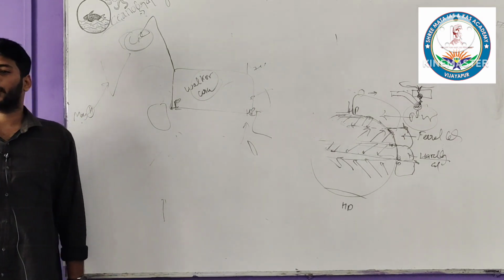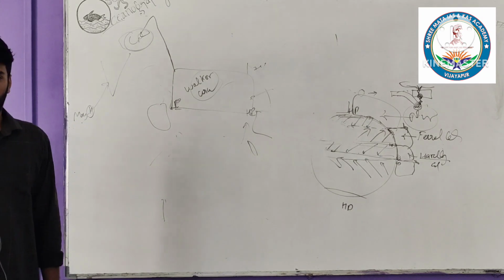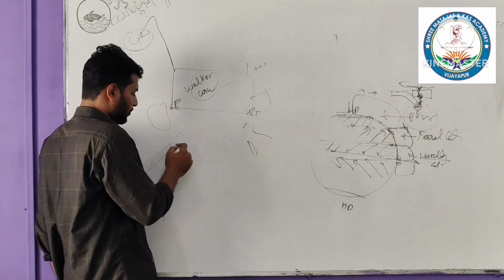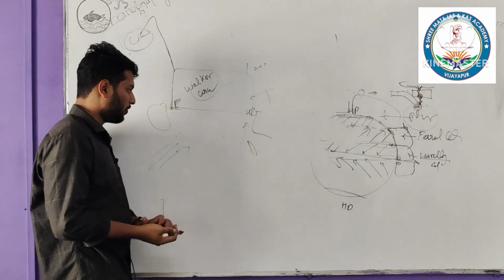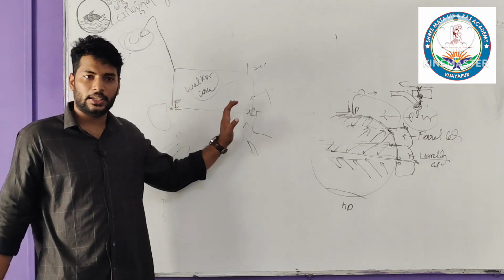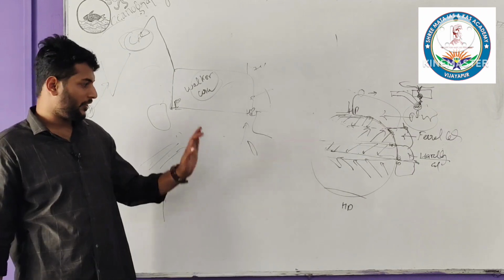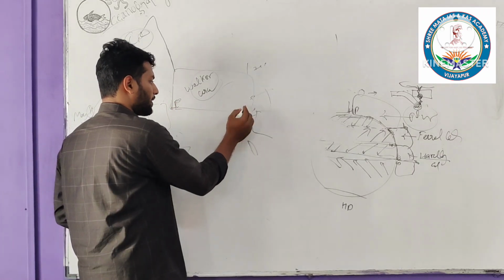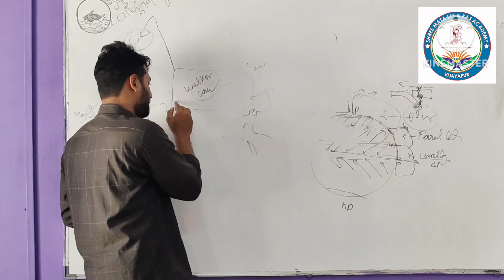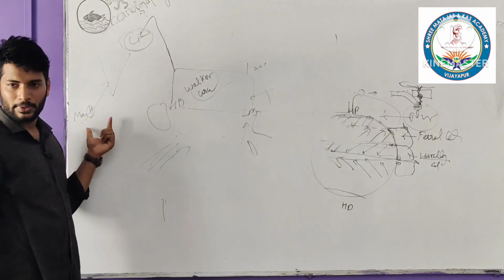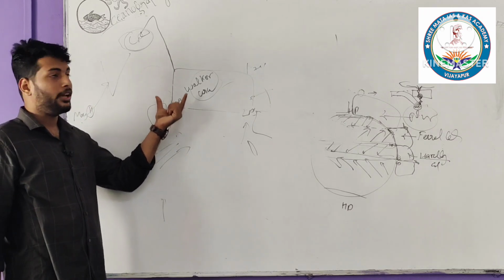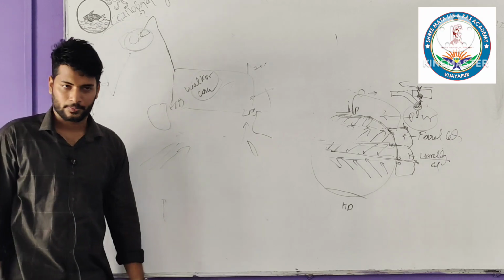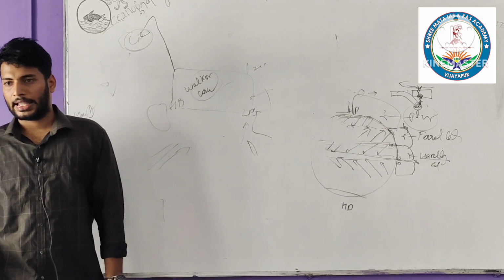But what happened during El Nino condition? The trade wind will become weakened, and accordingly, due to the influence of westerlies, the warm water will transfer to the Peruvian region. When the warm water starts to transfer to the Peruvian region, this will become a low pressure condition, and this will become a high pressure condition. So there is no dipole formation. So you can find a drought situation, less intensification of low pressure, and that will weaken the monsoon. So this is what happens in the El Nino condition.